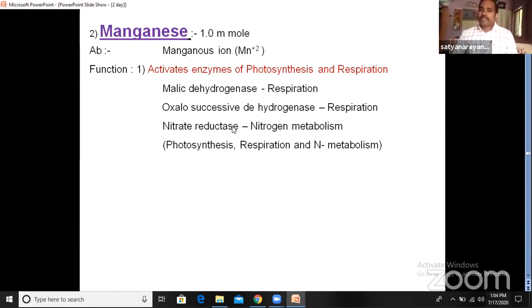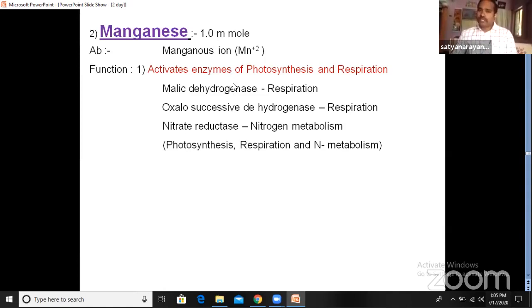Then nitrate reductase is involved in nitrogen metabolism. With the help of nitrogen metabolism, root nodules and other things will be formed, and nitrogen will be fixed. So for the nitrate reductase enzyme to get activated, manganese is essential.